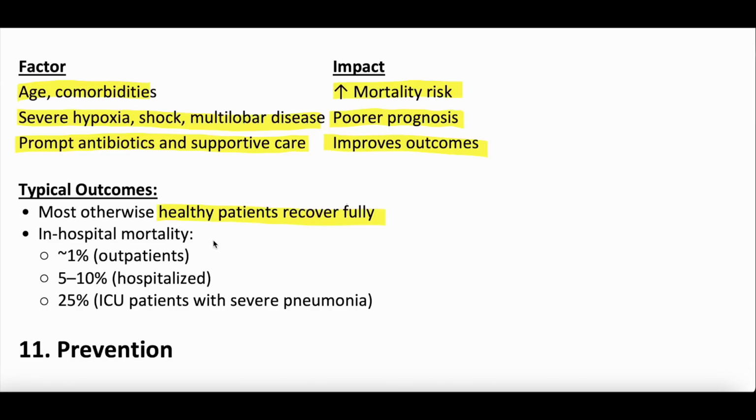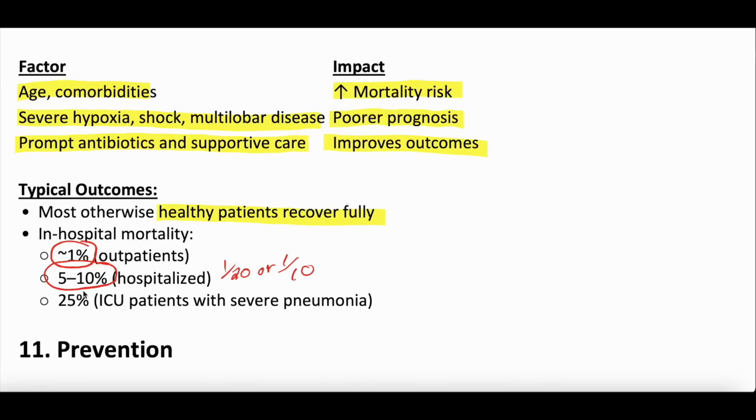In-hospital mortality, though, for those that require admission, so remember that means that someone had to be admitted, so they were a little sicker to start. Oh, wait, actually, we're misspeaking. Sorry. Mortality in general, if you are stable enough to be discharged home, mortality is actually less than 1%. The vast majority of those patients will do okay. If you did have to be hospitalized to the general medical floor, mortality is around 5 to 10%, right? So 1 in 20 or 1 in 10. This is probably a little high, but reasonable.